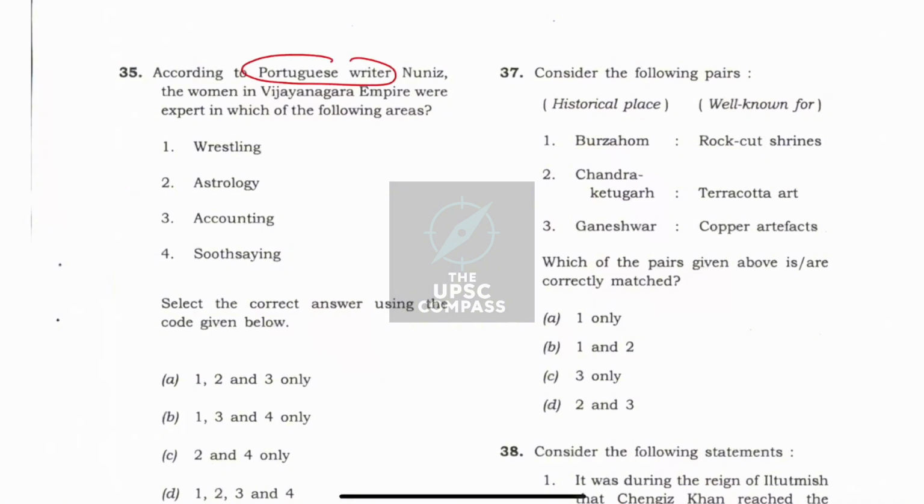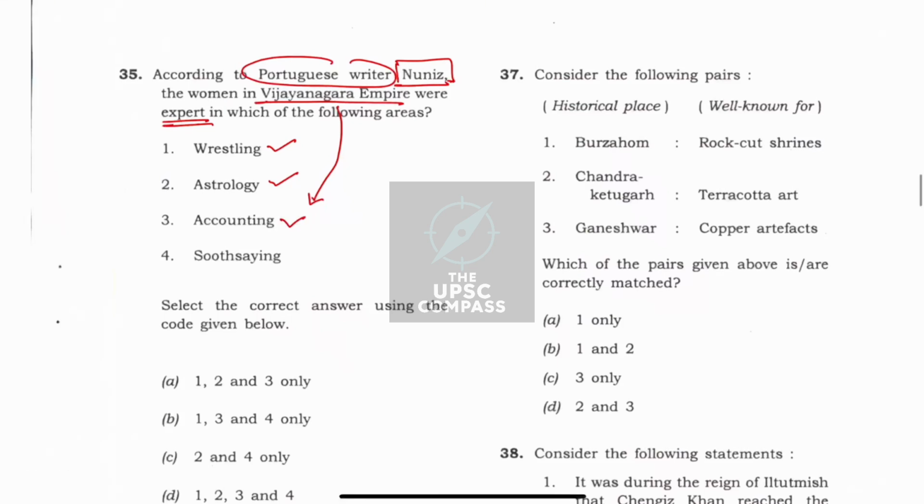Here, according to Portuguese writer Nunes, the women in Vijayanagara Empire were expert in... Here I will take the help of Hindi translation. Wrestling, I know, might be possible. Astrology, I know, might be possible. Accounting, of course, Vijayanagara is a progressive state and accounting might be allowed to women. So this is also possible.